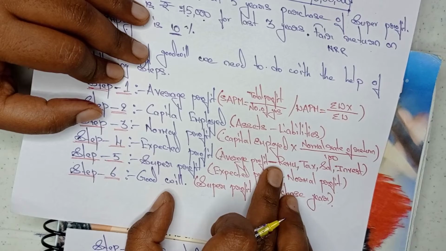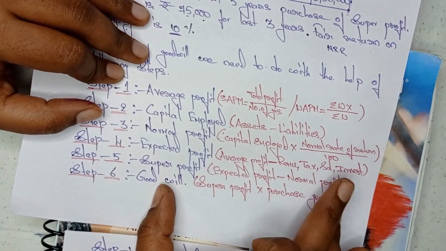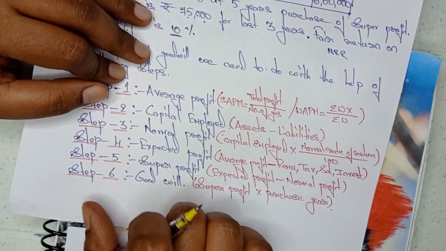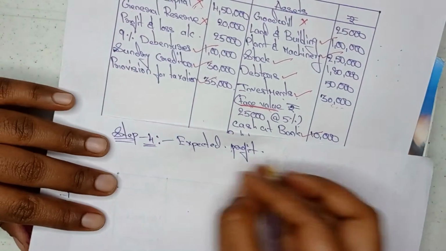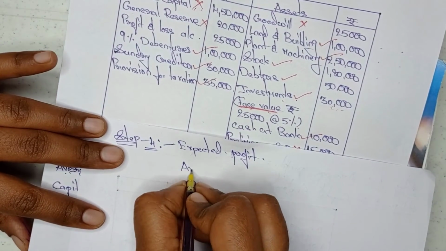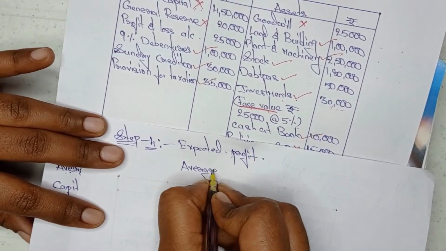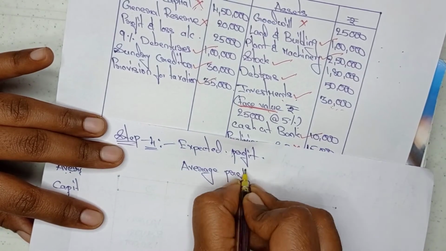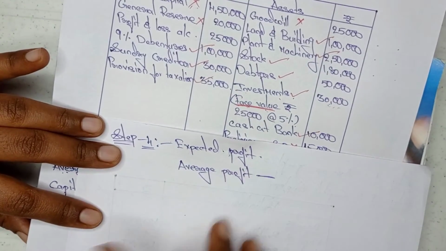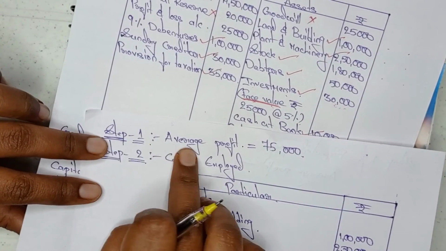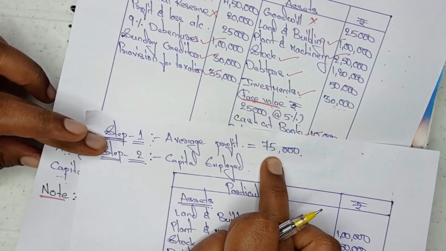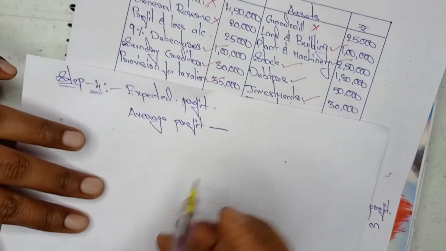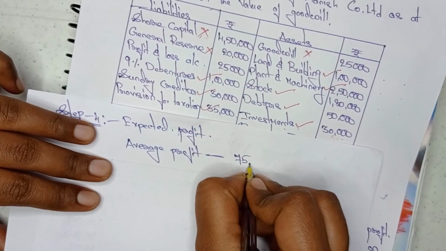Average profit minus remuneration, tax, salaries and investments. So first of all I'll write average profit. What is the average profit value? Step 1 average profit value is how much? 75,000, no? So the same 75,000 I am taking here.